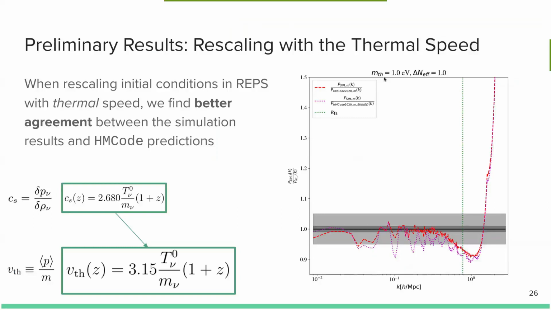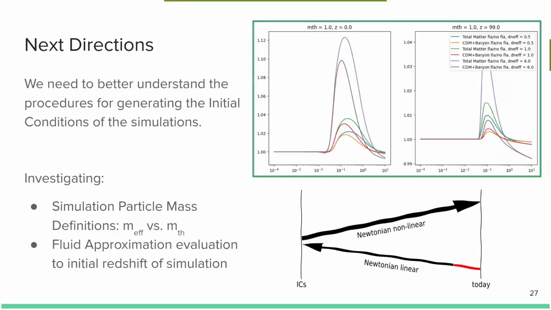So for the M thermal equals 1 eV and delta N effective equals 1 case, we find that using the thermal speed produces better agreement between the simulation results and the HMcode predictions. So this is interesting and requires a little bit more work to dig into the fundamental reasons as to why they're agreeing with one another. And this leads us to the final slide, talking about our next directions.